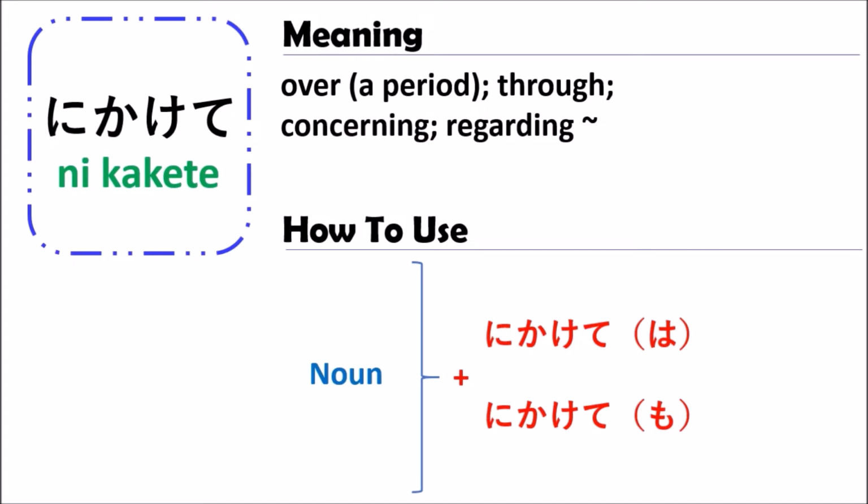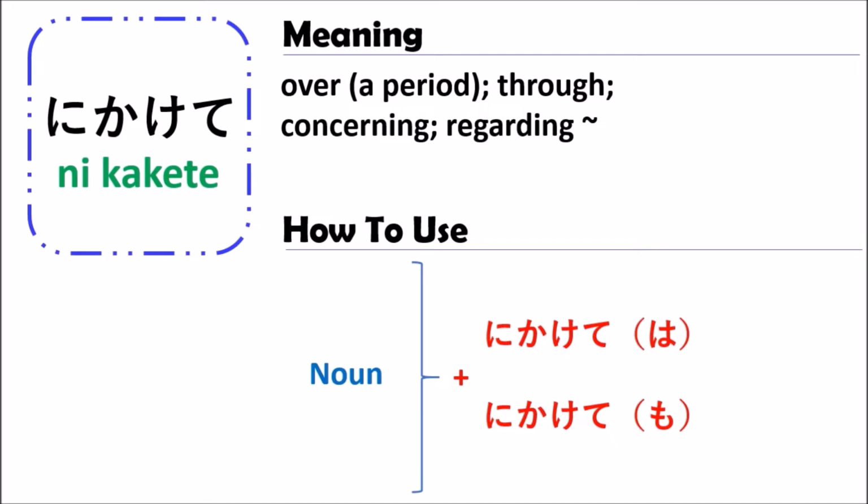Whether you use wa or mo, or don't use them, or use both, just depends on the situation that you are explaining and the sentence that you create. So when you learn Japanese more and more, you will understand how to use wa, mo, or both.